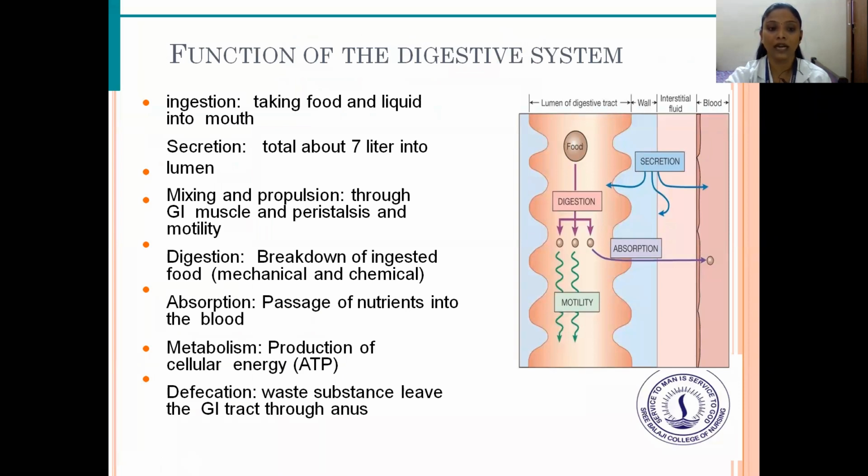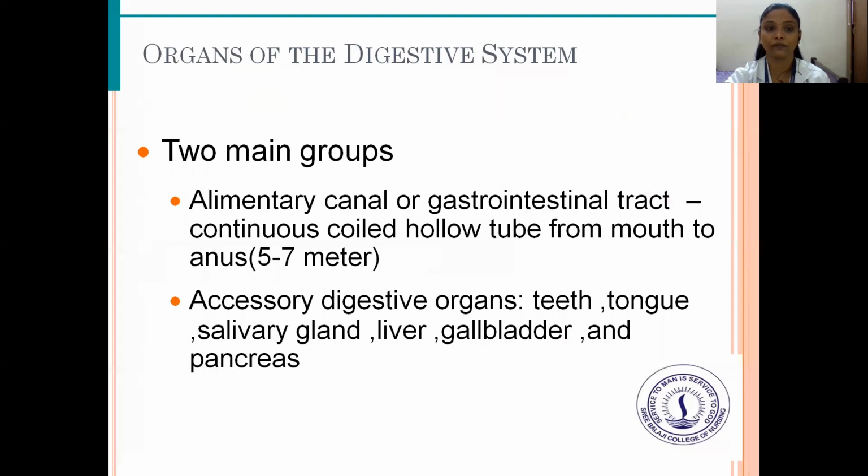And the next one is digestion. It helps in the breakdown of ingested food, either chemical or mechanical. Absorption is the passage of nutrients into the blood, and metabolism is the production of cellular energy. Defecation is the elimination of waste substances from the GI tract through the anus. So the main functions are ingestion, secretion, digestion, absorption, and motility. These are the main functions of the digestive system.